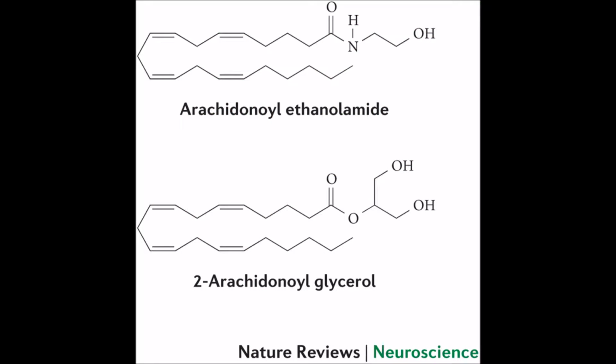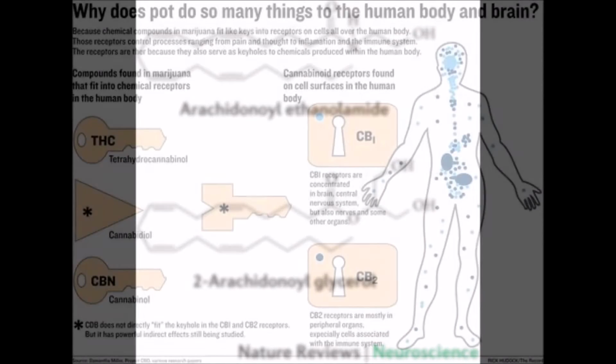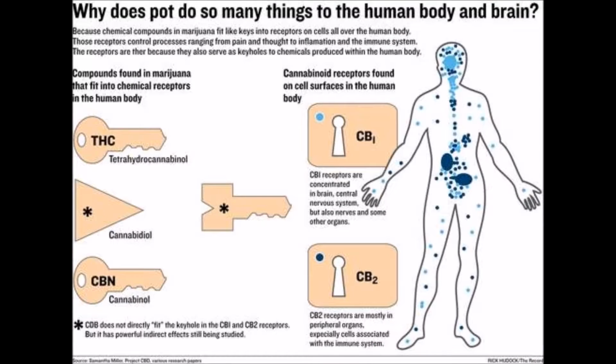Anandamide and 2-AG are synthesized in the body from essential fatty acids. Oddly enough, hemp seed contains the proper fatty acid ratio that humans need. These naturally occurring cannabinoids help regulate many different functions throughout the body, in turn helping the body maintain homeostasis. They do this by binding to the CB1 and CB2 receptors and activating them.